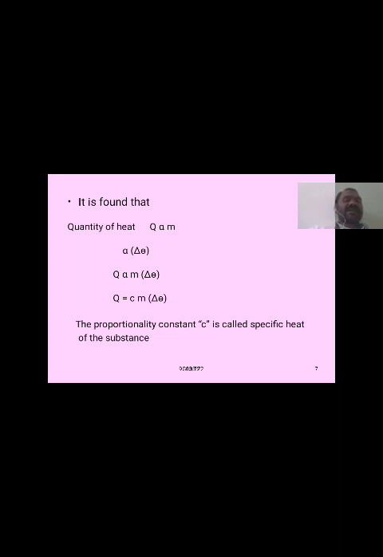That constant is called the proportionality constant, that is called the specific heat of a substance. So here Q is equal to C into M into delta T. Here C is the specific heat of a gas.